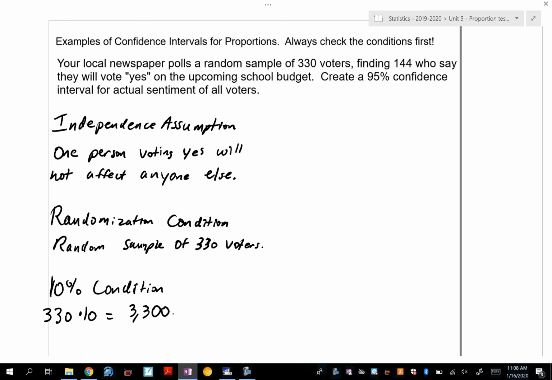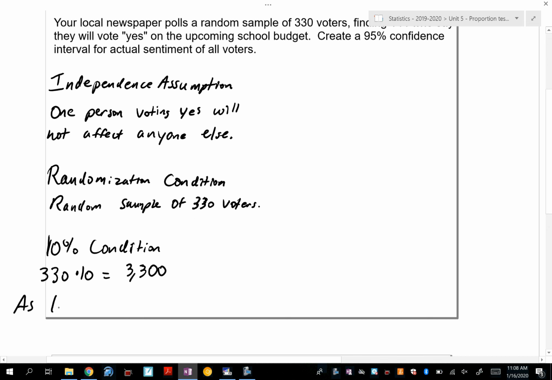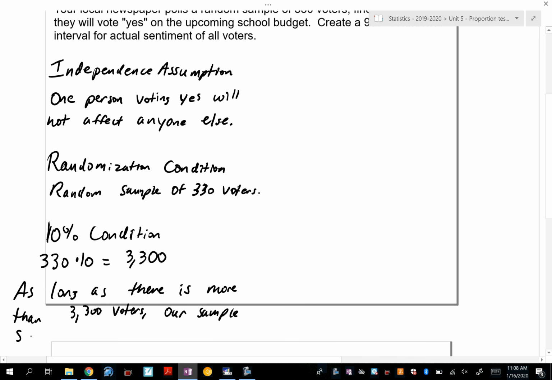Do I know? I don't, but I would just write, as long as there are more than 3,300 voters, our sample size is not too large.